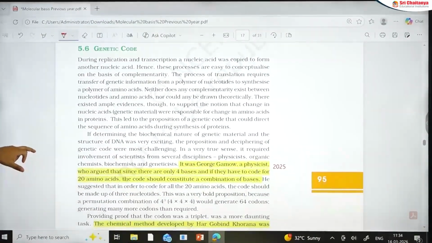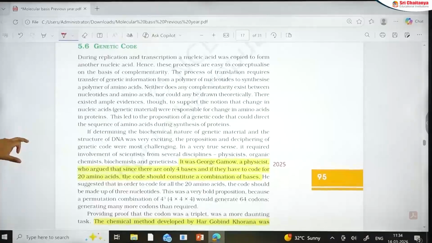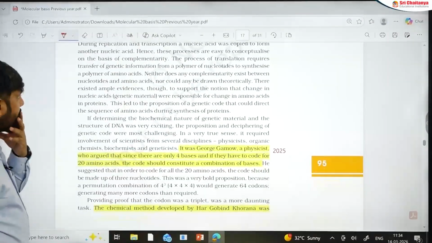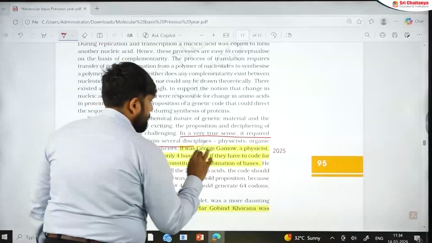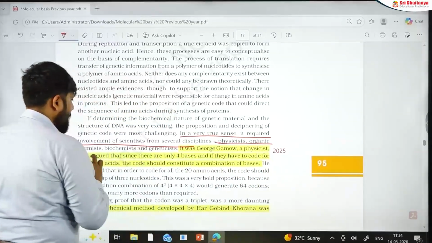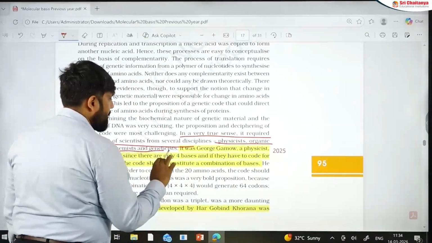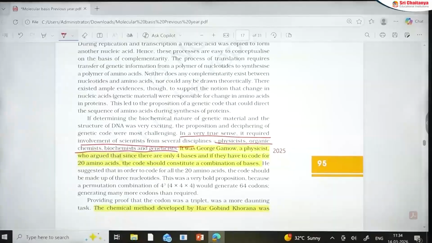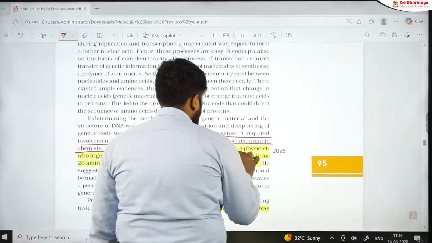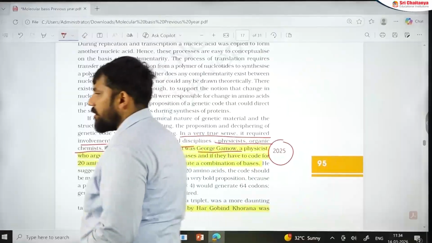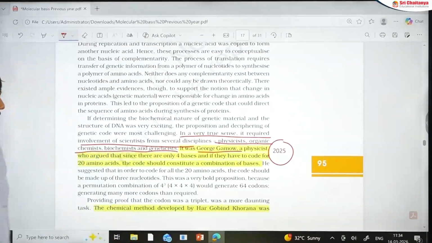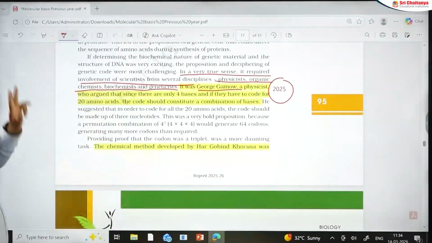Next one is the genetic code. In the genetic code section, I'll take you through a small portion. What kind of scientists actually worked? Physicists, organic chemists, biochemists and geneticists. These are the scientists who were there. Who proposed a triplet? That was George Gamow. George Gamow is a recent question, 2024. A small numerical sort of question came from the George Gamow part. We'll discuss George Gamow as a separate question. A very important concept is there.